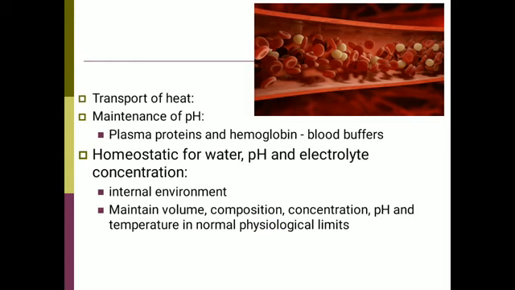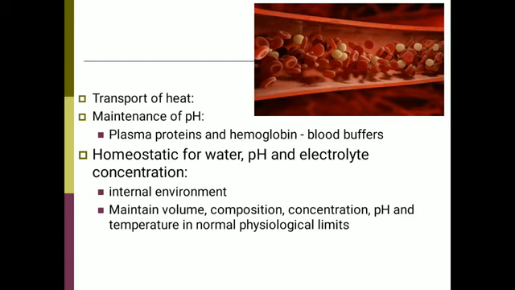Transport of heat. Blood transports heat from deeper tissue to skin and lung for heat loss and it maintains body temperature. Maintenance of pH. Plasma proteins in the plasma and hemoglobin, they are very good blood buffers. Homeostatic for water, pH and electrolyte concentration.